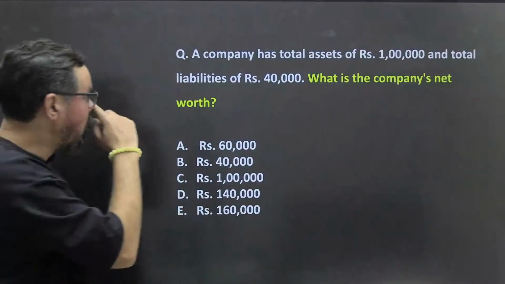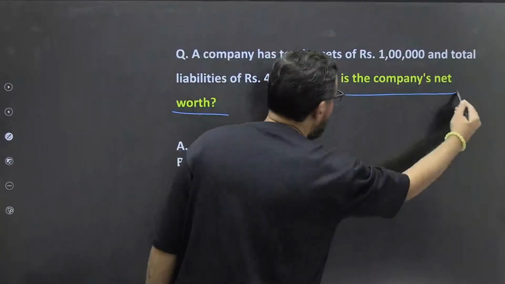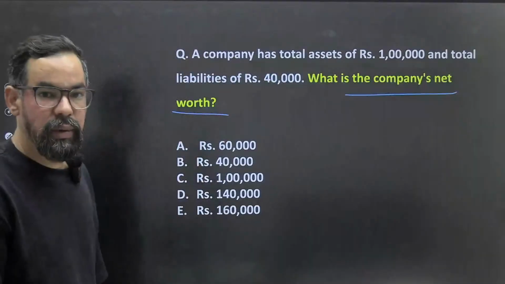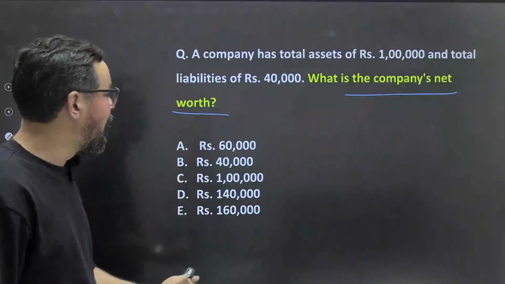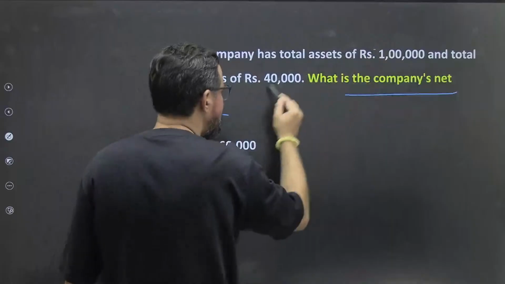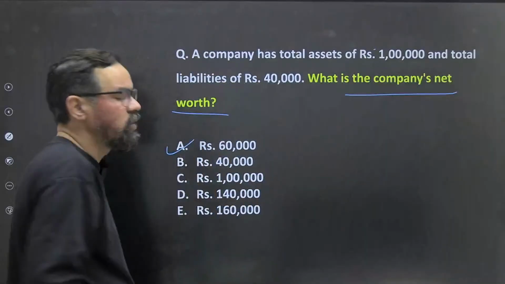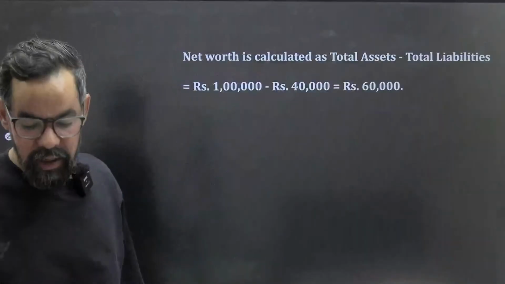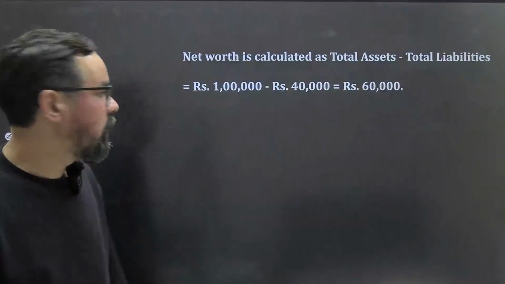Okay? So what is the company's net worth? We recently discussed this particular one. Okay? So assets minus liabilities. That means this minus this, and your answer will be 60,000. Okay? So option A will be the right answer for this particular one. Okay? Easy one.